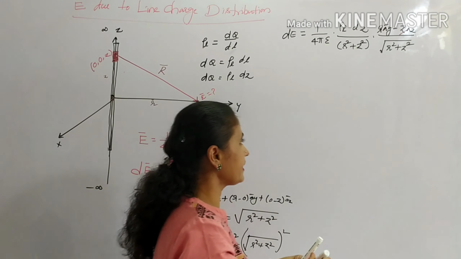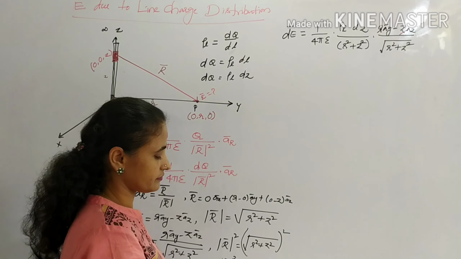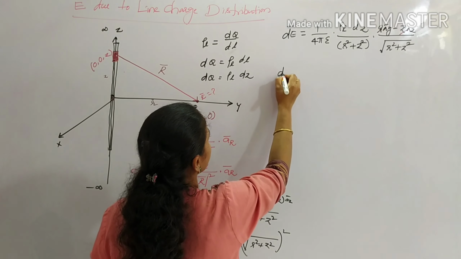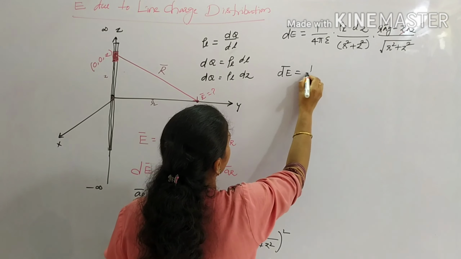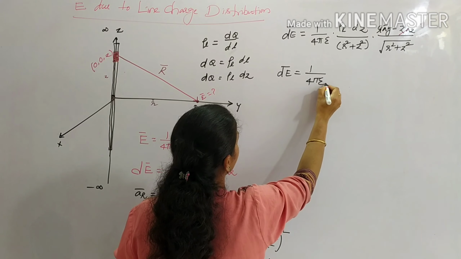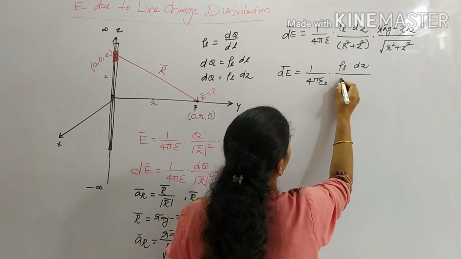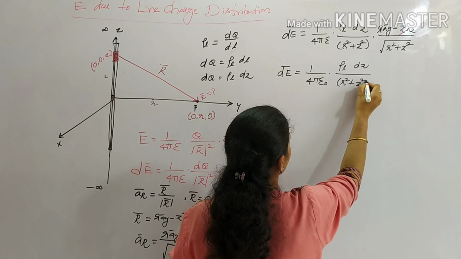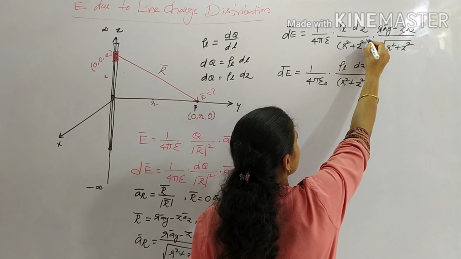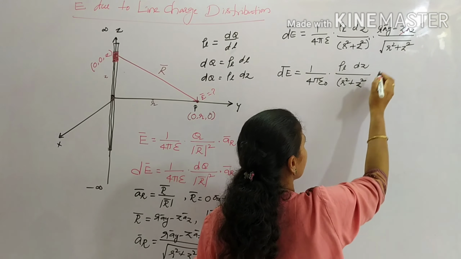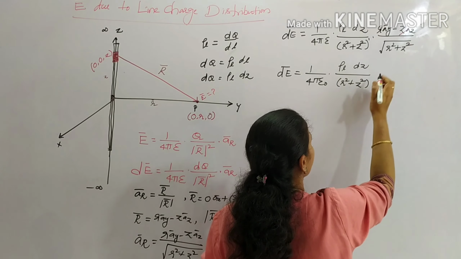I am going to rewrite the equation as dE bar is given by 1 by 4 pi epsilon rho L dz by r square plus z square. So here r square plus z square is power 1, this is power 1 by 2, 1 plus 1 by 2 is 3 by 2.